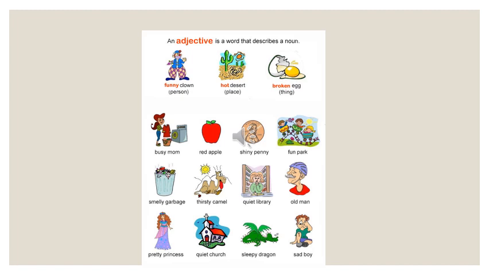So you can see many examples. Red apple, in which red is the adjective. Why? Because it is telling us more about the apple, that it is a red apple, a ripened apple or whatever. Okay, then old man is also an example of adjective, in which old is the adjective, because old is telling us more about a noun. What is the noun? Noun is man. Okay, then sleepy dragon, sad boy, in which sad is the adjective. So these are the examples of adjective.